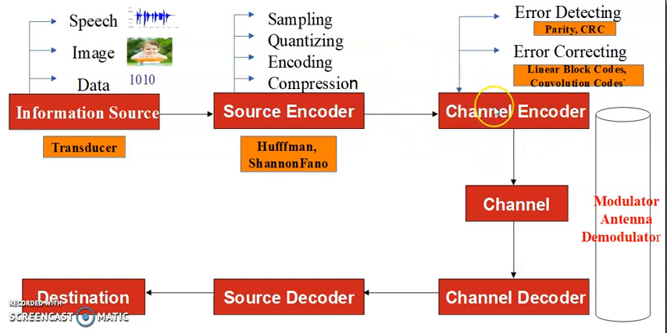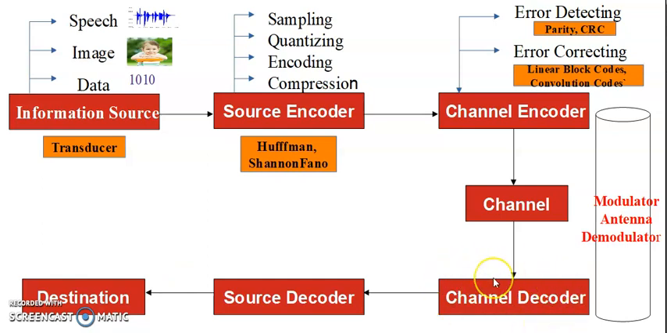Why are we adding extra bits here? Those bits are helpful in error detecting and error correcting processes. In the channel encoder process, we are adding some extra bits called parity bits to the actual data coming from the source encoder. Now we transmit the total bits through the channel, and the receiver receives the data, that is, the data plus parity bits.